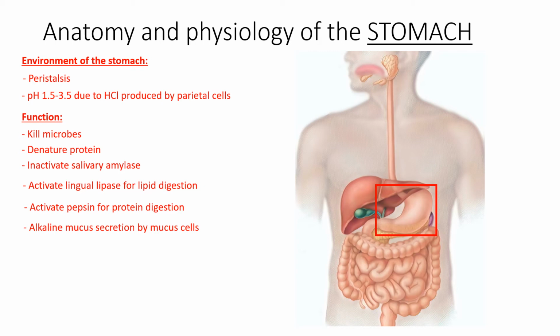Aside from producing hydrochloric acid, parietal cells also make intrinsic factor, a transporter glycoprotein necessary for the absorption of vitamin B12 in the small intestine. Vitamin B12 is extremely important for proper neurological function and production of red blood cells. Therefore, people who undergo gastrectomy, in other words, stomach removal due to cancer, for example, must obtain vitamin B12 through injections. With the exception of nutrients present in alcohol and aspirin, little if any absorption occurs in the stomach.